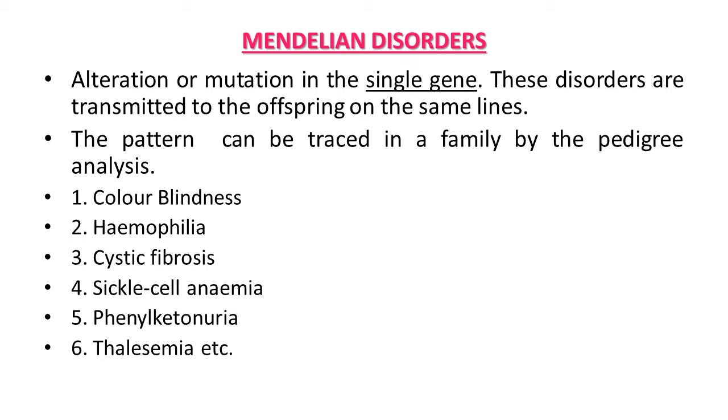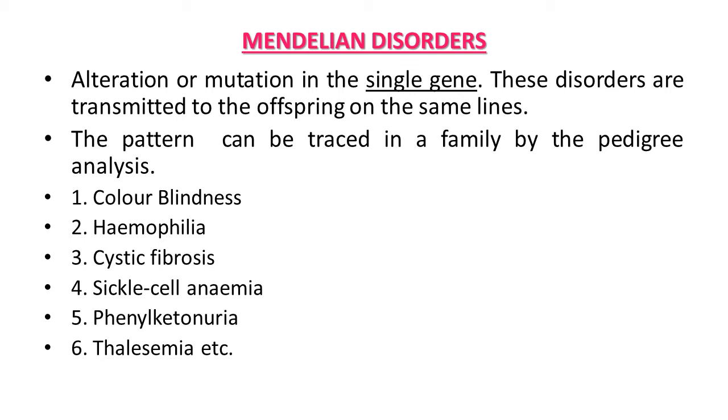How can we come to know about these disorders? As you know very well, by pedigree analysis we can study such a family and the pattern of the disorder, and by analysis of this chart we can come to know about the disease across generations. Many kinds of diseases are like this, and some of these we are going to study in detail.